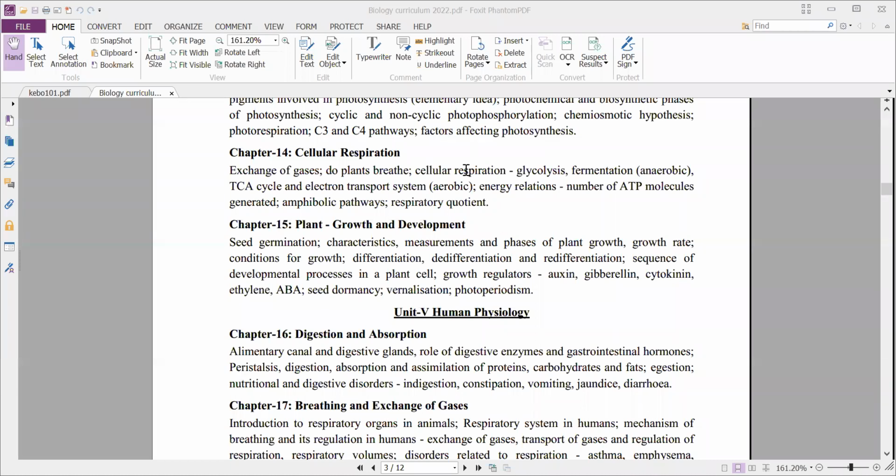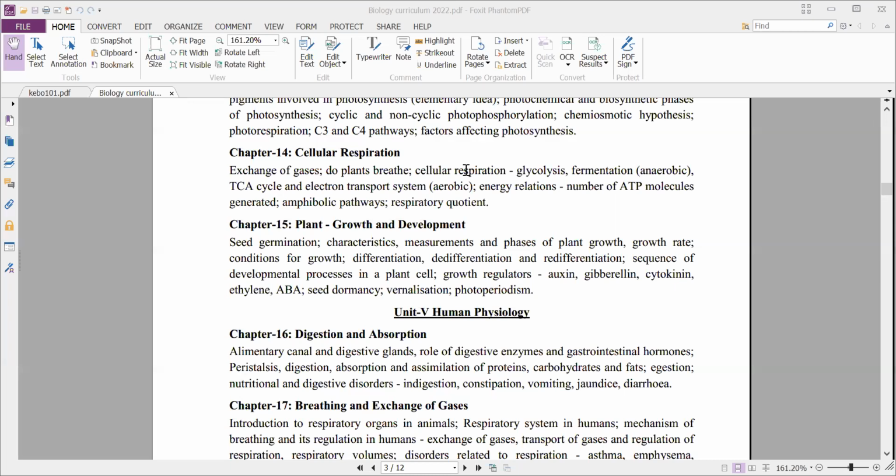If you see it in one way, it looks like catabolism, but if you see it in another way, it also acts as anabolism, a constructive process also. That's why respiration is considered an amphibolic pathway. How it is considered an amphibolic pathway, that one we will discuss.